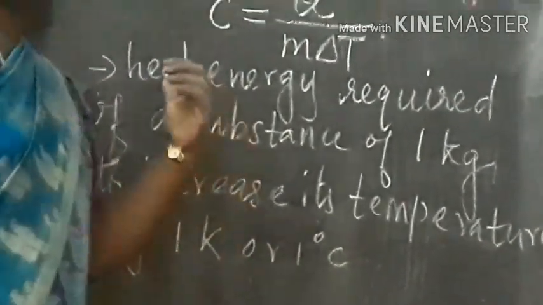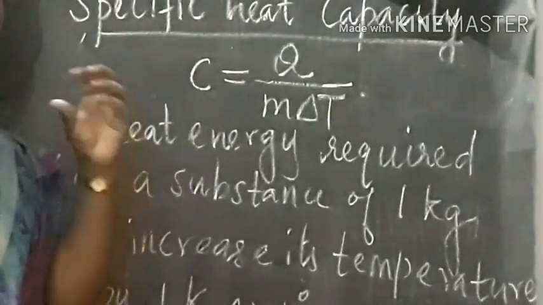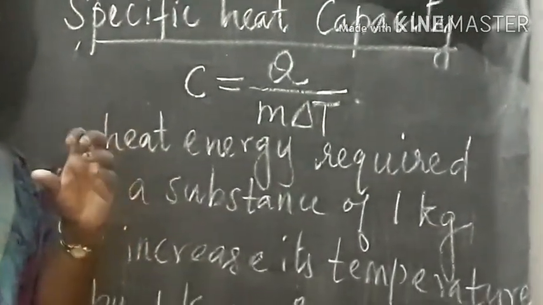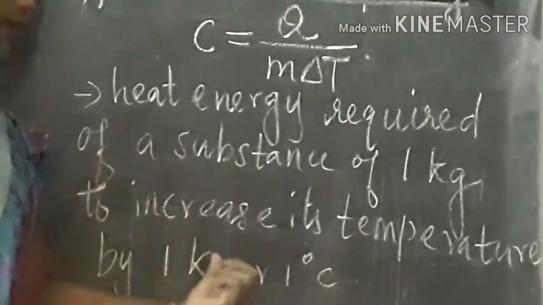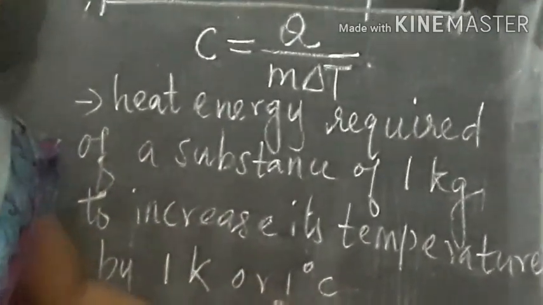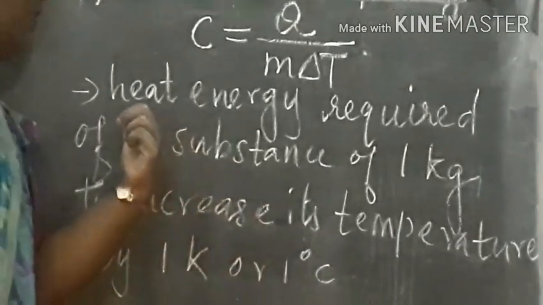So specific heat capacity is defined as the quantity of heat energy required by 1 kilogram of a substance to raise its temperature by 1 Kelvin or 1 degree Celsius. So this is the specific heat capacity.